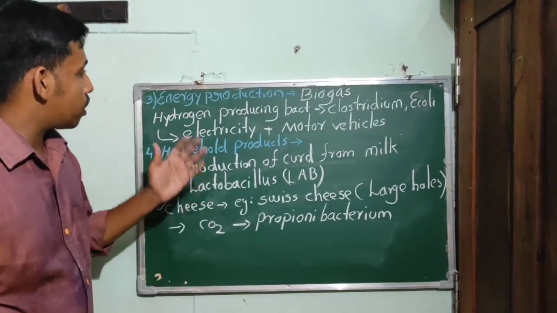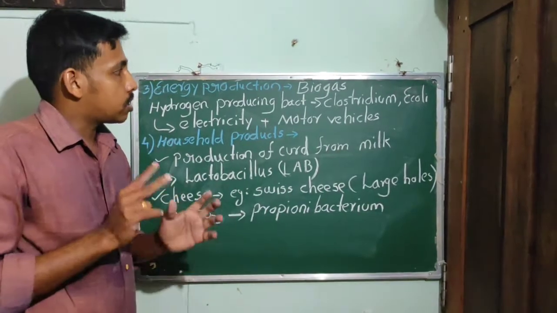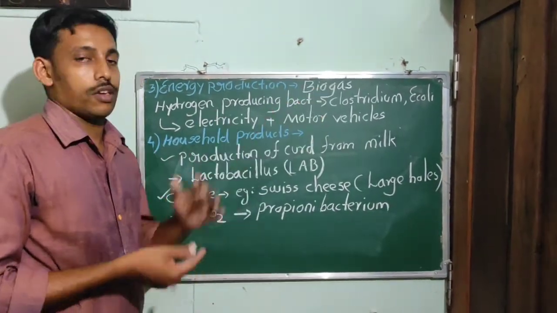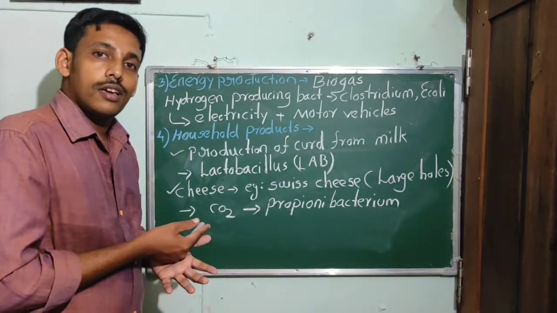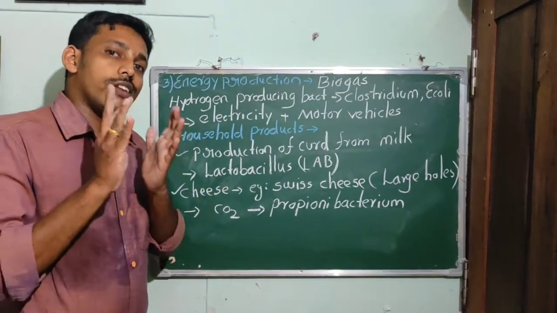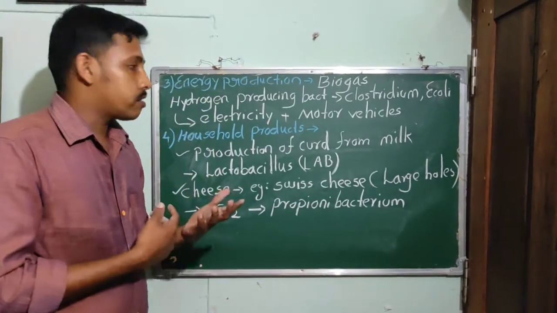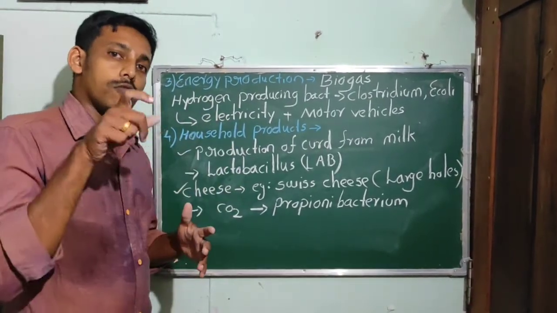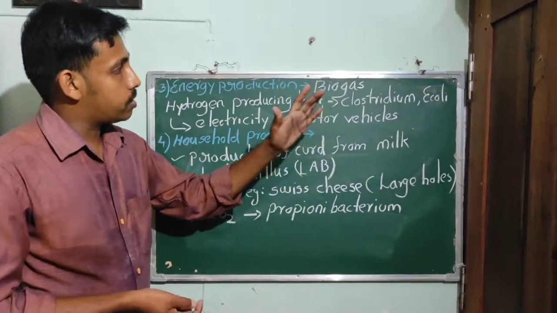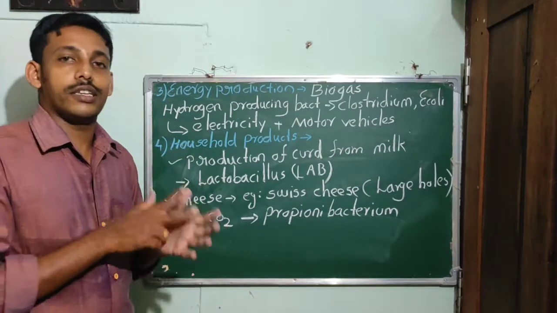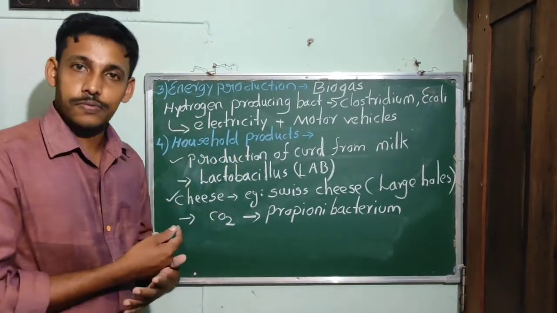Like that, there are hydrogen producing bacteria, such as Clostridium and E. coli, which are used to produce hydrogen gas, a source of clean energy that can be used to generate electricity and also in motor vehicles.